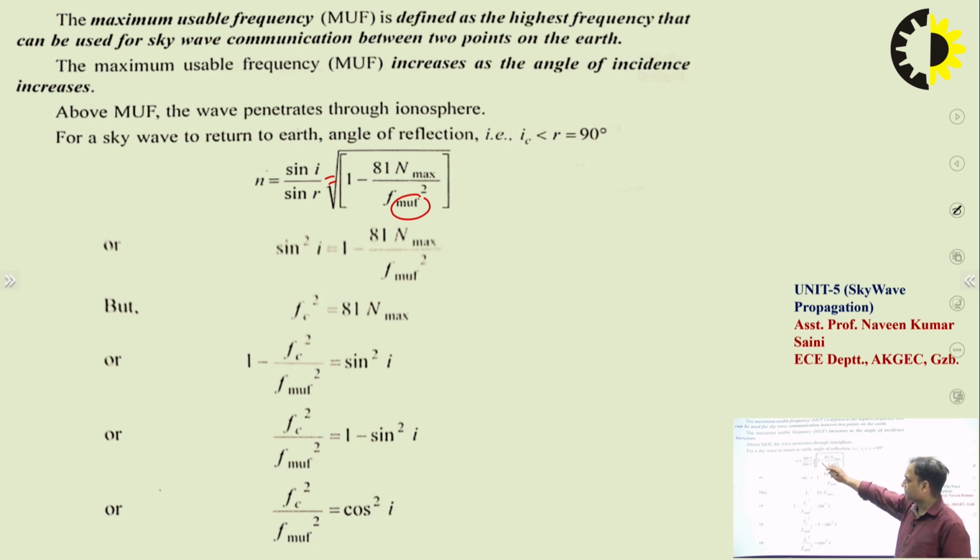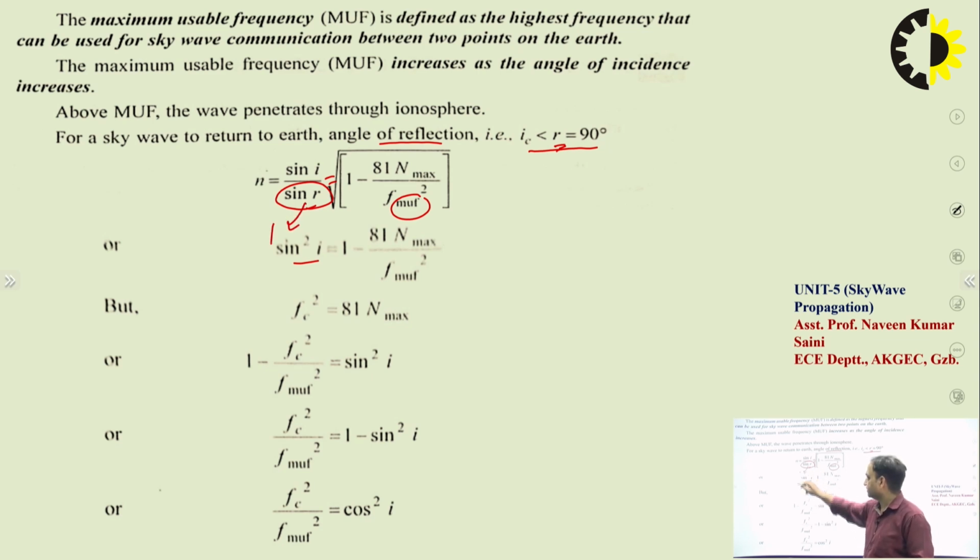For the sky wave to return to the earth, the angle of refraction r must be equal to 90 degrees. So in this case, sin i, because small i is the angle of incidence, can be anything, but sin r is sin 90 degrees, so this value will become 1.